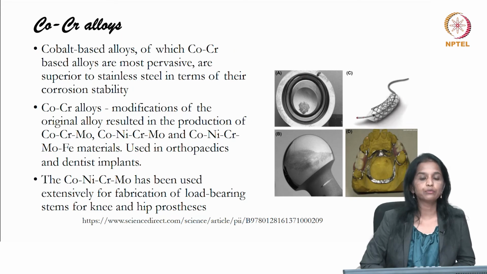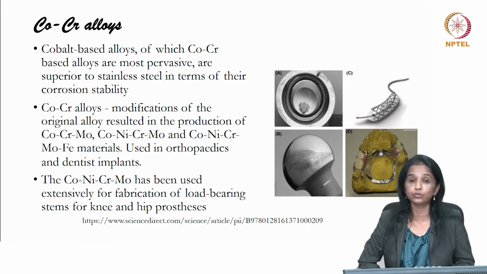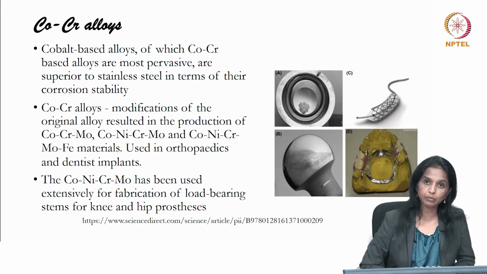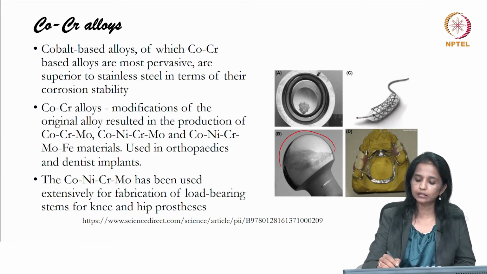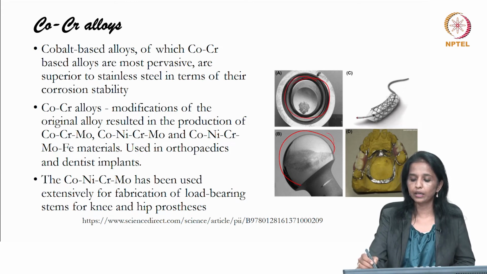And further we have the cobalt chromium alloy. So, these cobalt based alloys or your cobalt chromium are most pervasive and superior to stainless steel, and as already mentioned, it is used in load bearing areas. So, we can see that this is the hip joint and this is the socket. So, this is the ball and socket.